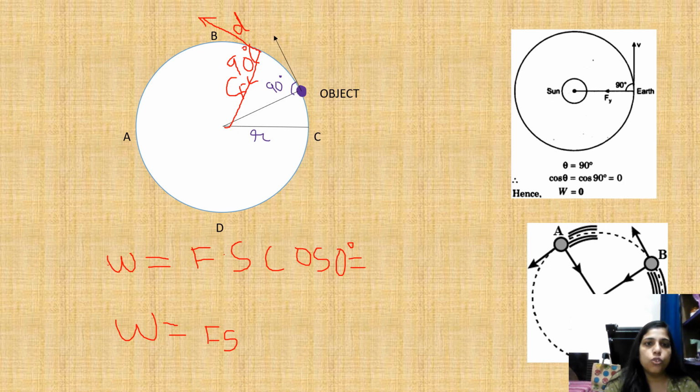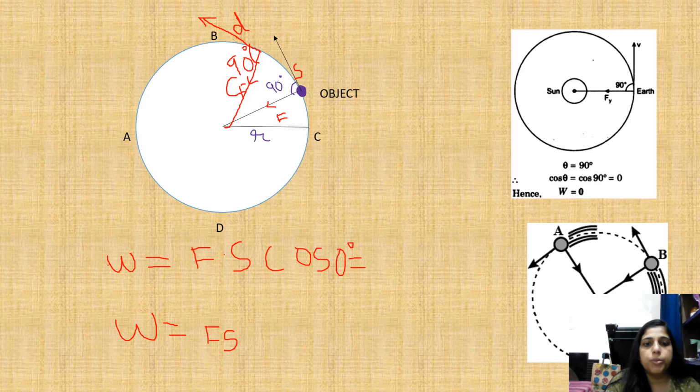So the value of cos 90 will be 0, so the work done will also be 0. Here we can see the displacement of the object, and this is the direction of the centripetal force, towards the center of that circular pathway. So here also the angle between displacement and force is 90 degrees.